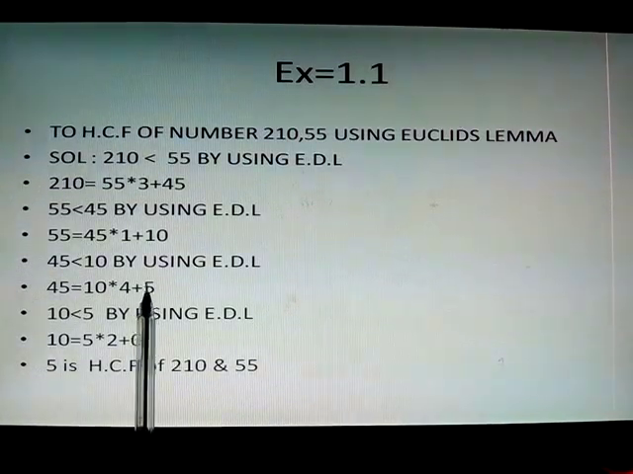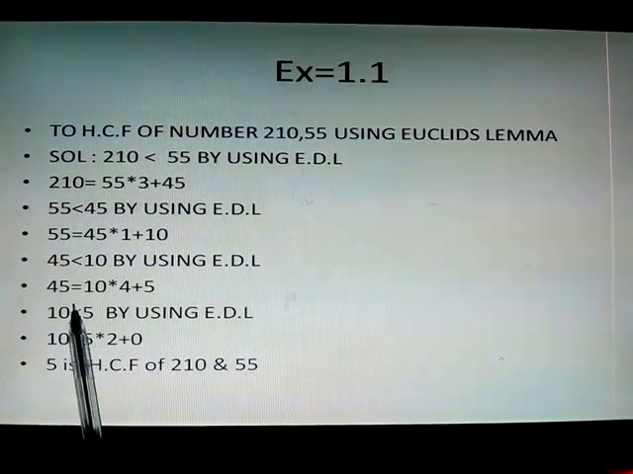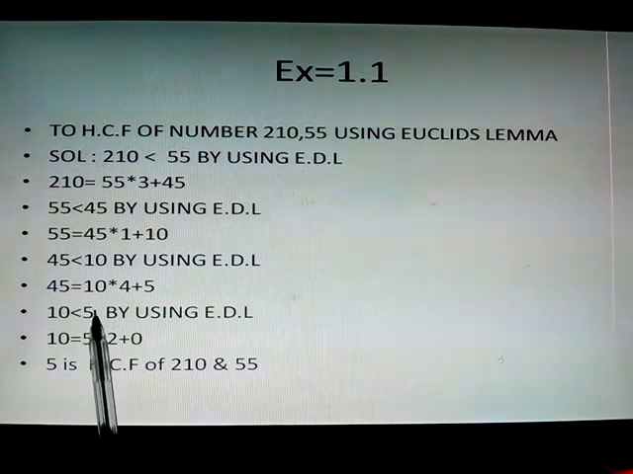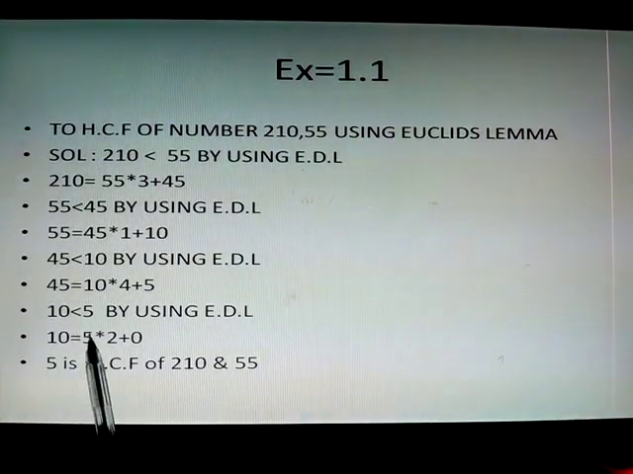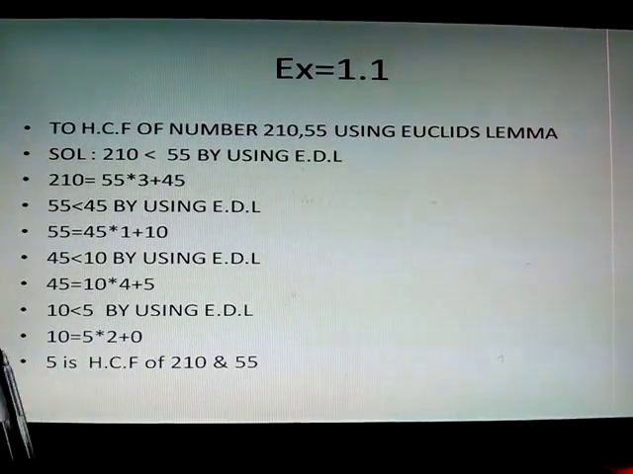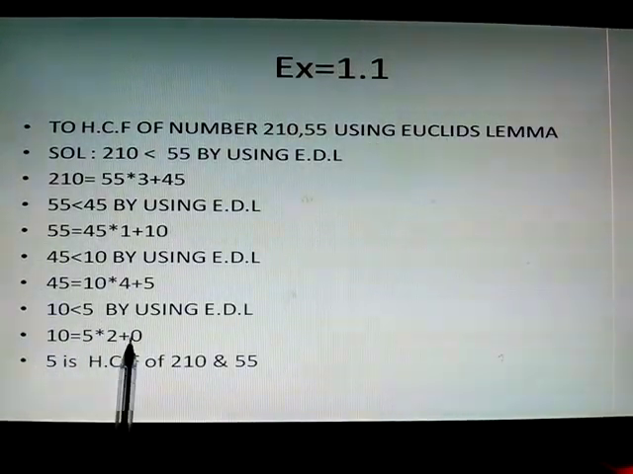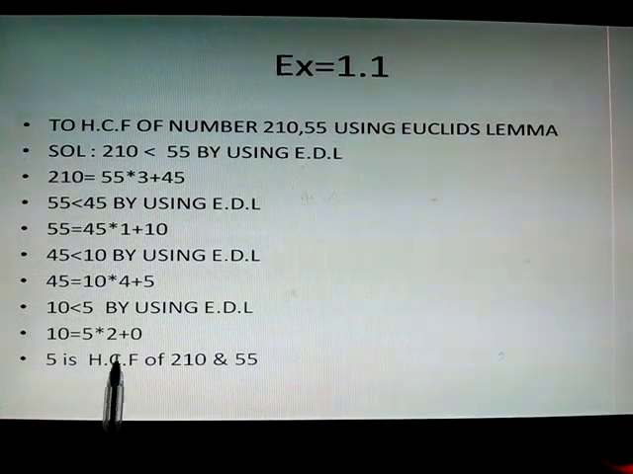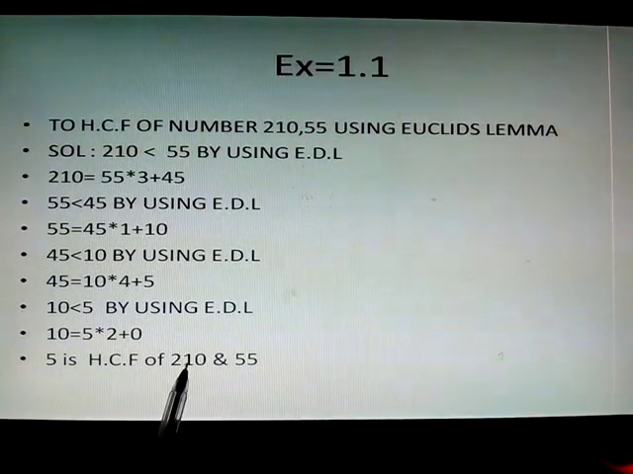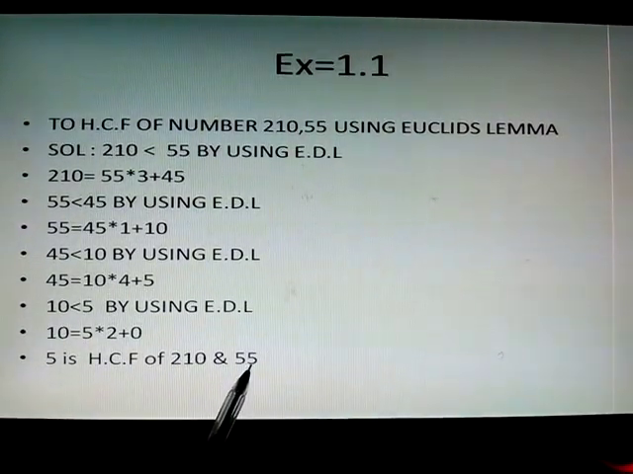And again remainder is not equal to 0. So 10 is divided by 5. So 10 equal to 5 into 2 plus 0. In that case, when the remainder is 0, 5 becomes the HCF of the two numbers, that is 210 and 55.